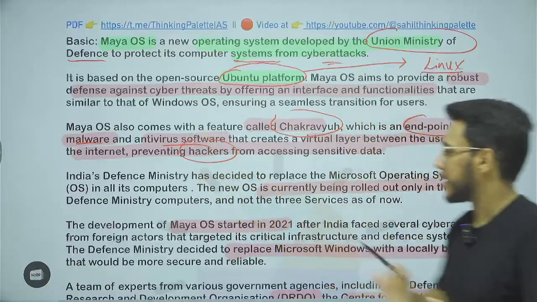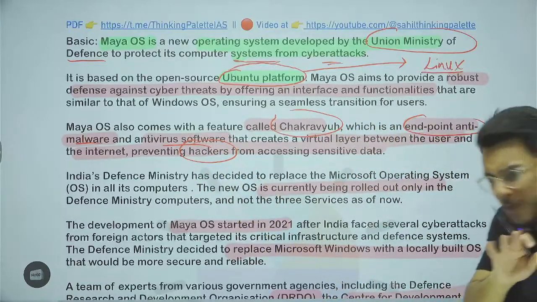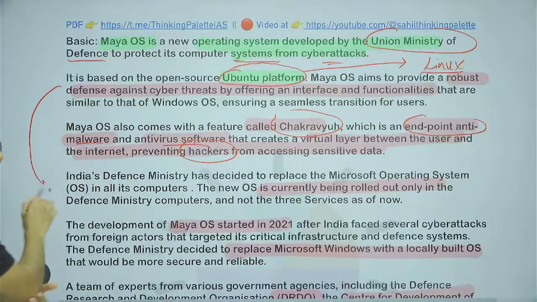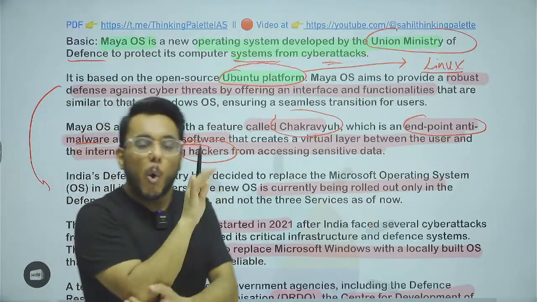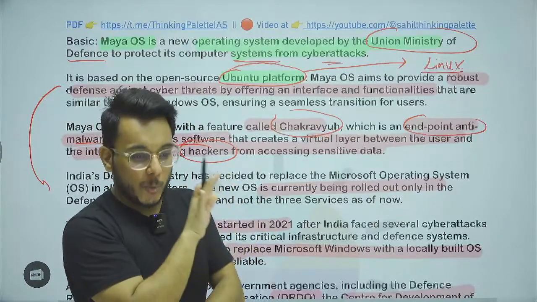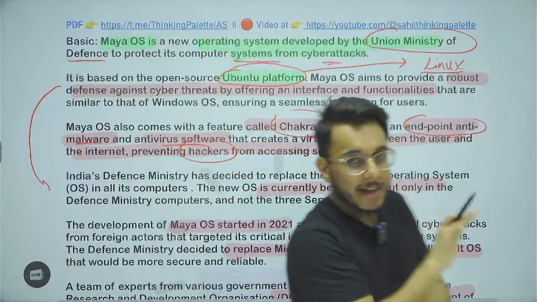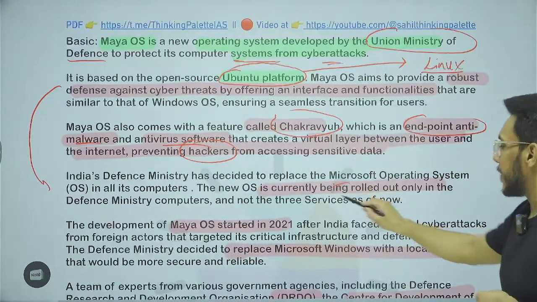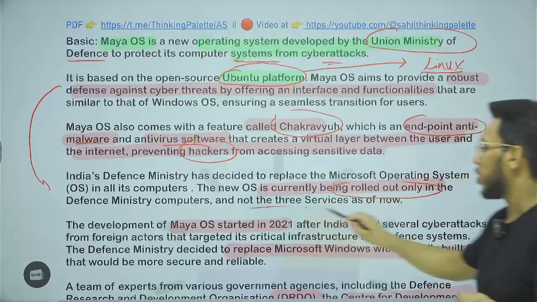Then further, guys, one more important thing I want to tell you here is that this particular operating system right now will only be used by the Defense Ministry and not the three forces. So keep this in mind. Right now it will only be used in the Defense Ministry. Currently it is being rolled out only in the Ministry of Defense and not on the three services as of now.